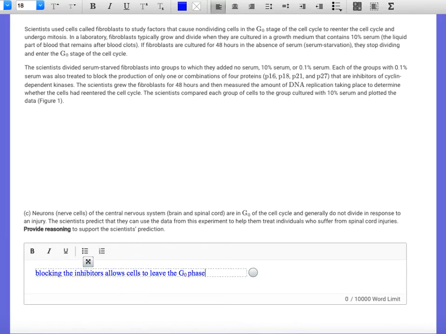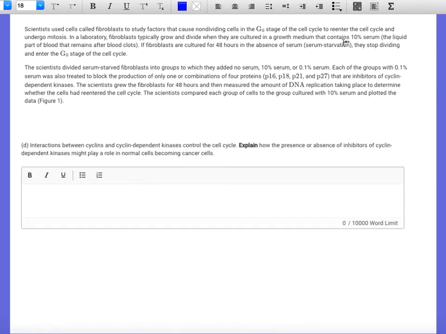Okay. All right. So last thing, interactions between cyclins and cyclin-dependent kinases control the cell cycle, as you should be well aware at this point. Explain how the presence or absence of inhibitors of cyclin-dependent kinases might play a role in normal cells becoming cancer cells. Well, this is just like a process that we've talked about before.